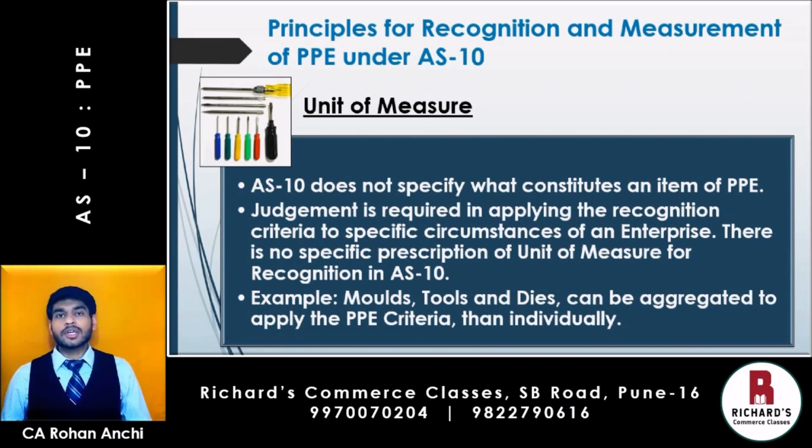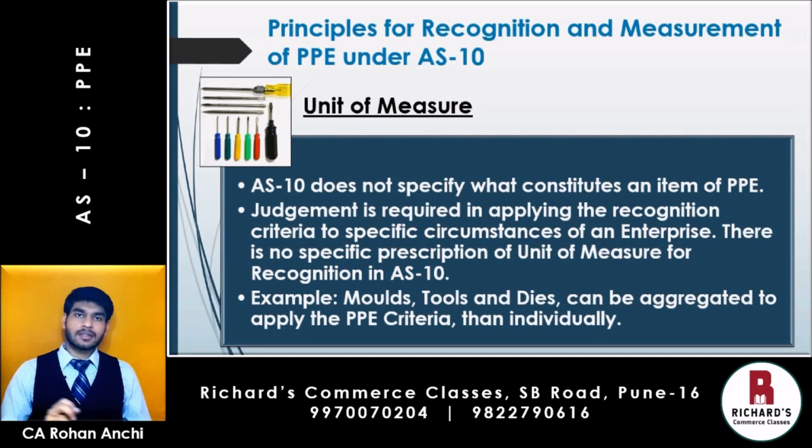The next is unit of measure. Now let us see what unit of measure means. AS 10 does not specify what constitutes an item of PPE. Judgment is required in applying the recognition criteria to specific circumstances of an enterprise. There is no specific prescription of unit of measure for recognition in AS 10. Example, molds, tools and dies can be aggregated to apply the PPE criteria, rather than individually.